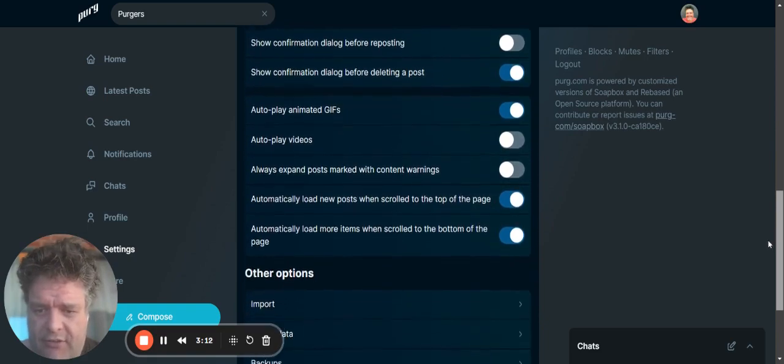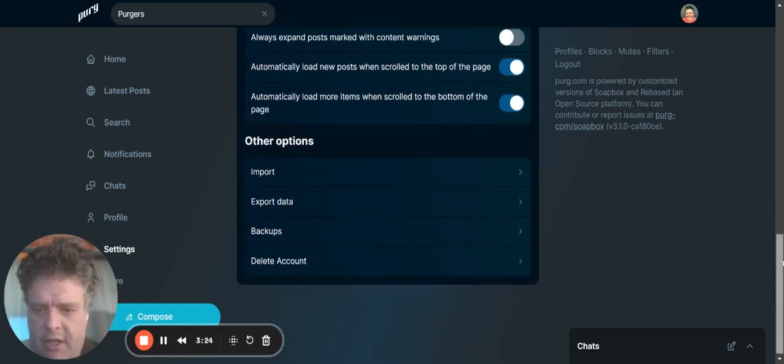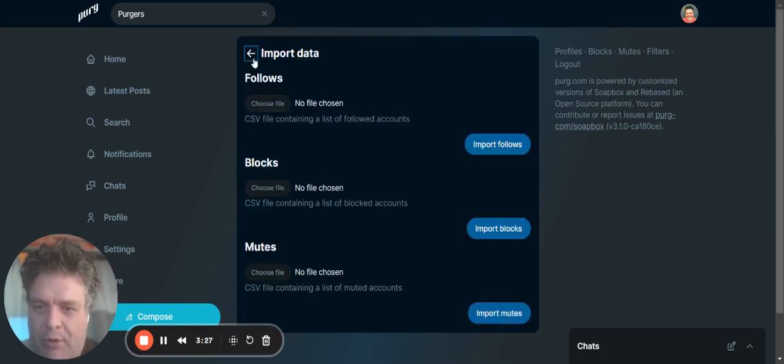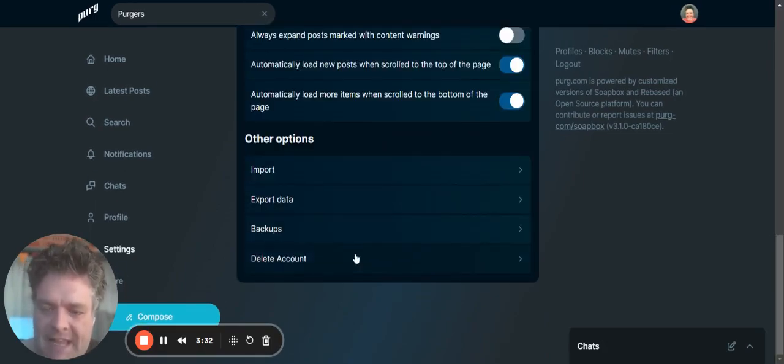And we can see settings as well, which is not that exciting, but actually quite exciting in some ways. So all the standard features that you would normally see, like you can autoplay videos, which I'm going to do. You can see confirmation dialog, probably when deleting, maybe not when reposting. But you can actually import and export, back up your data very easily. Where X makes you go through a whole process and takes like 24 hours and it's terrible, this is actually pretty good. You can export and import quite cleanly. You can back up. You can do a whole bunch of stuff out of the box, which is much better.